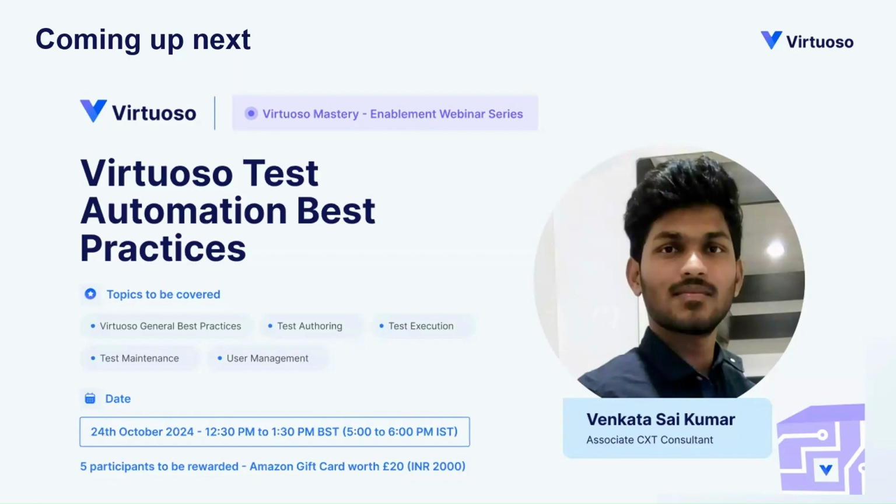And here our Associate Customer Experience Transformation Consultant, Venkata Sai, will demonstrate the Virtuoso best practices around general tool best practices, test authoring best practices, test execution best practices, test maintenance and user management best practices for using Virtuoso, and how you can leverage these in order to create the test artifacts in the best possible manner to optimize the test authoring, test execution, and make sure that you can easily maintain all the tests.